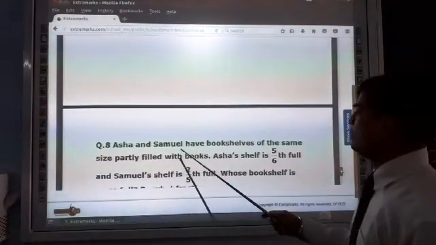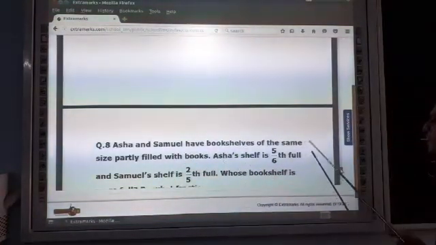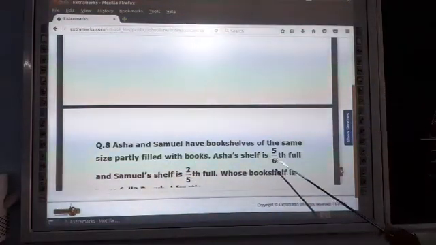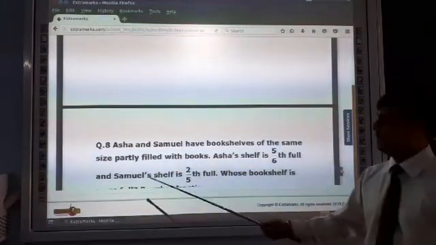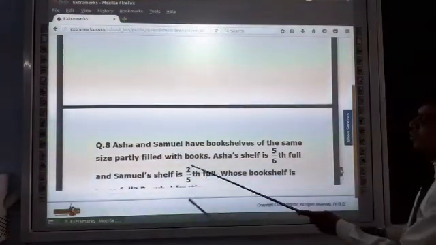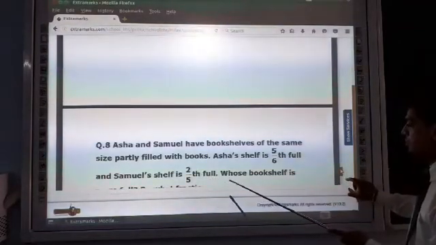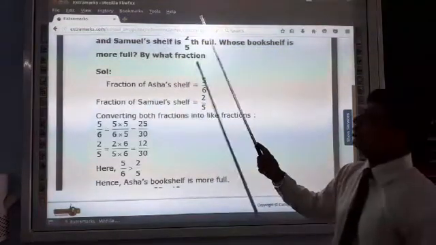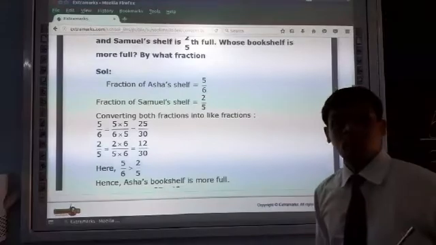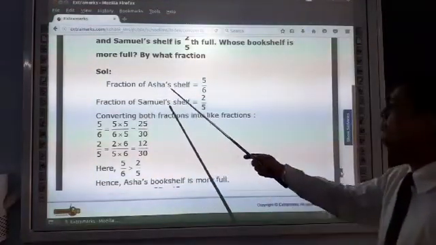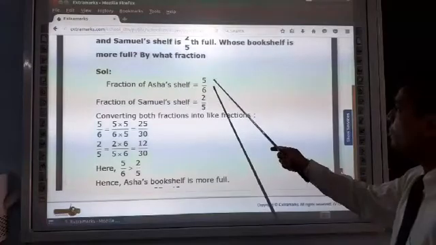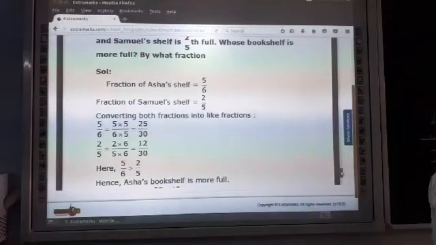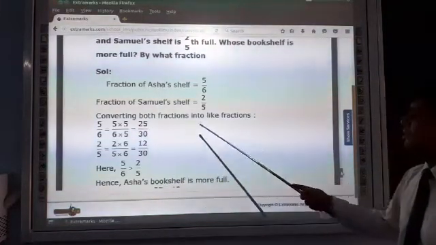Asha and Samuel have bookshelves of the same size partly filled with books. Asha's shelf is 5/6 full and Samuel's shelf is 2/5 full. Whose bookshelf is more full? By what fraction? Solution: fraction of Asha's shelf is equal to 5/6 and fraction of Samuel's shelf is equal to 2/5. Converting both fractions into like fractions,